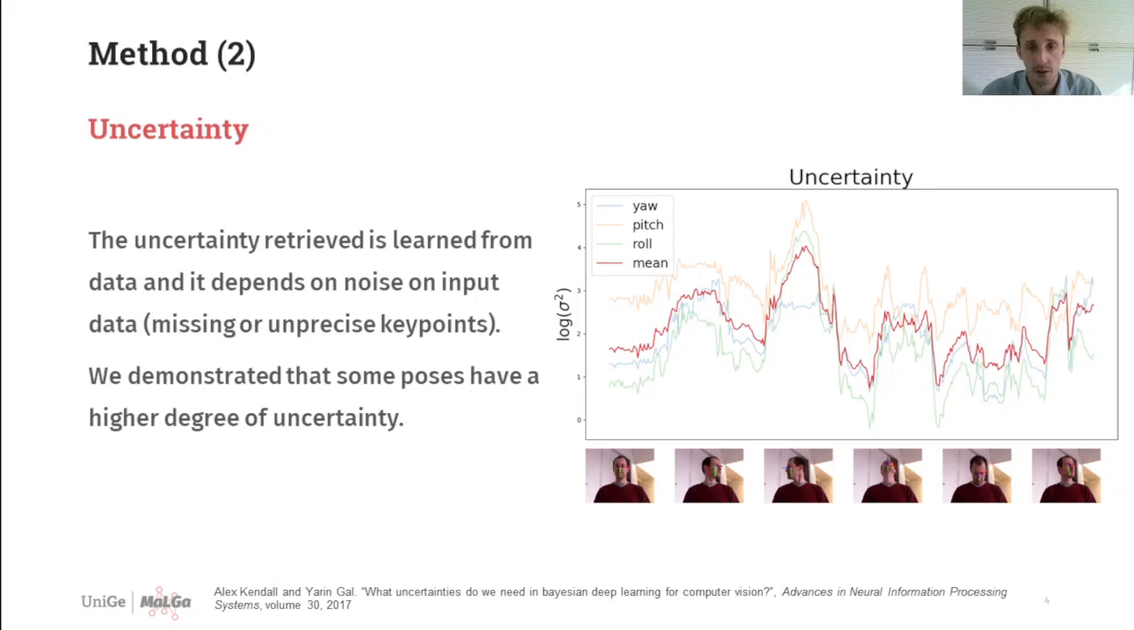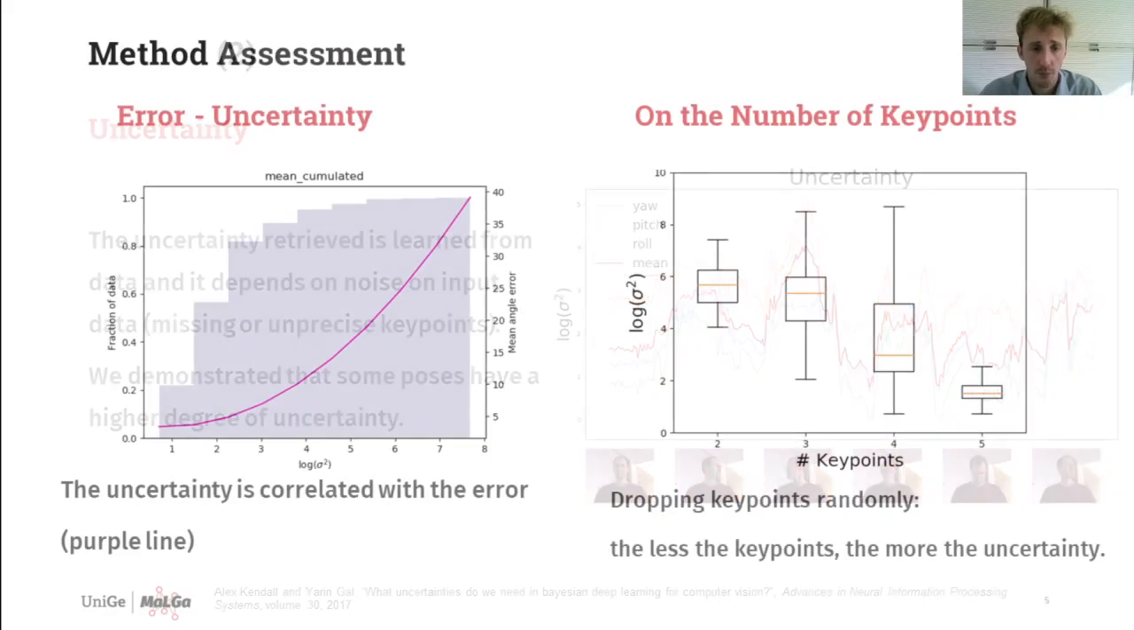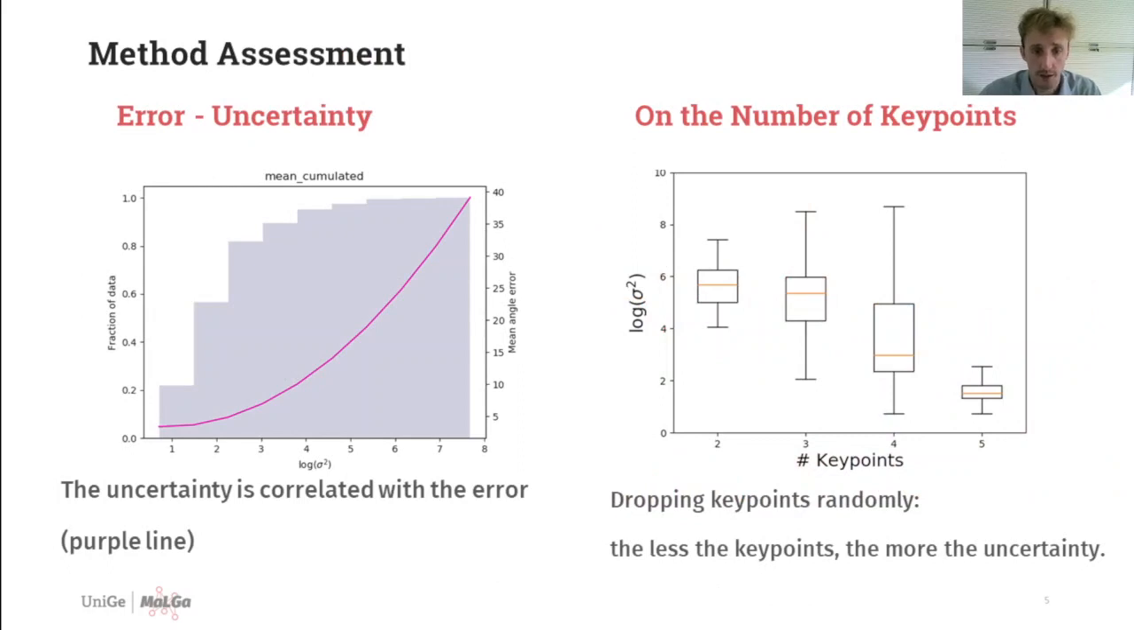It is easy to observe that for some poses, the ones associated with ambiguous views or missing detection, the uncertainty tends to be higher. A couple of qualitative results to highlight the properties of the uncertainty. On the left, we have a cumulative plot where we show that the average error of the angles estimates increases accordingly to the uncertainty.